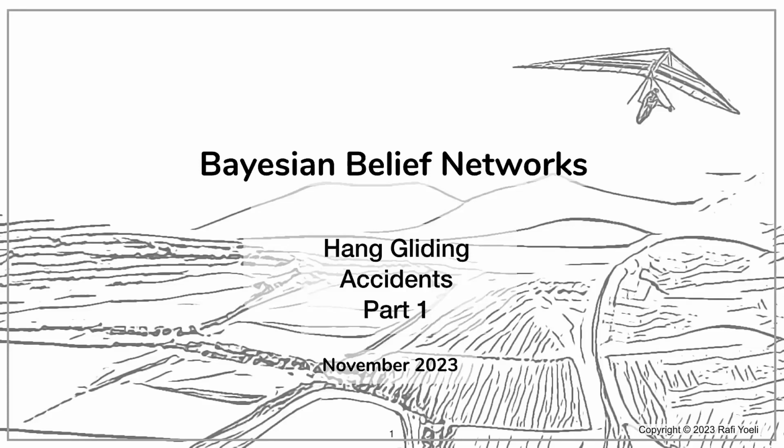Here's an example illustrating how Bayesian belief networks offer such a good representation of us as humans. The topic here is the sport of hang gliding, which is considered a somewhat dangerous sport. We will use this Bayesian belief network model to better understand how hang gliding accidents happen, and from that, perhaps be able to learn how to reduce them.